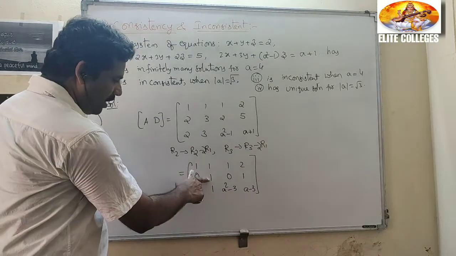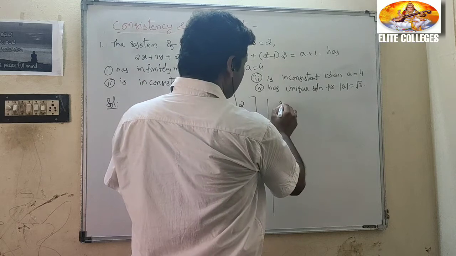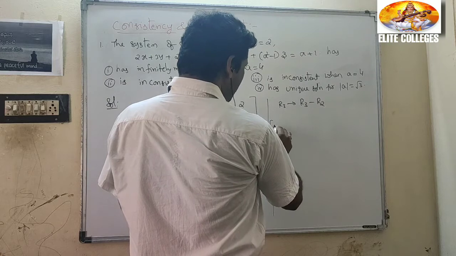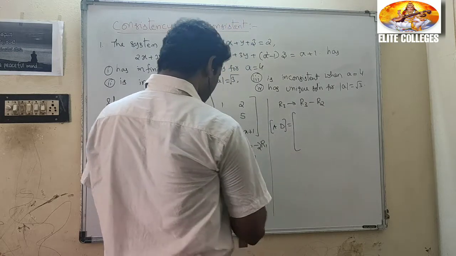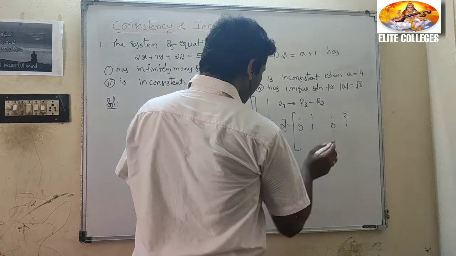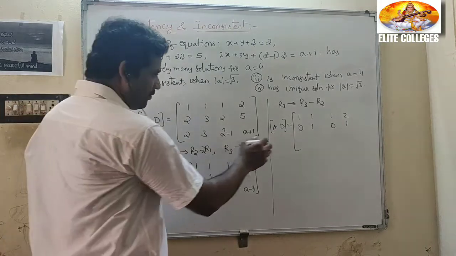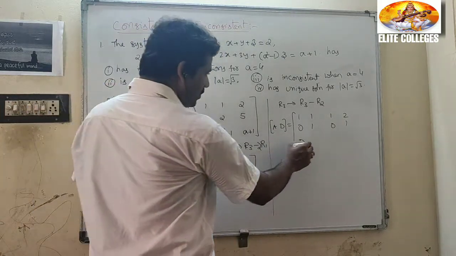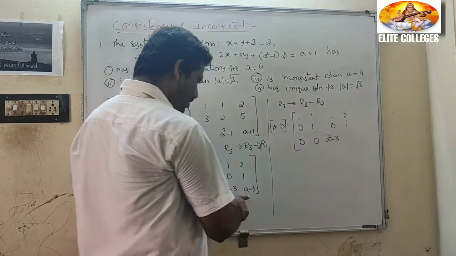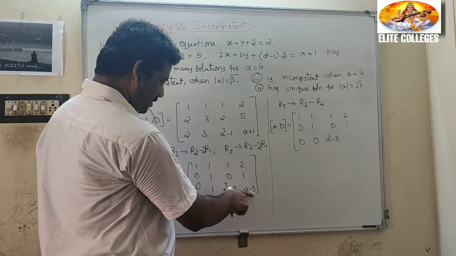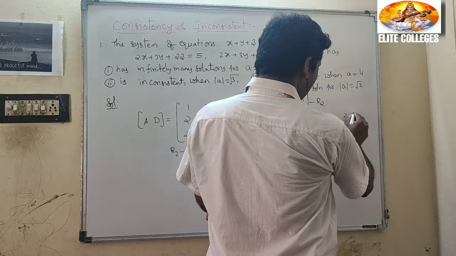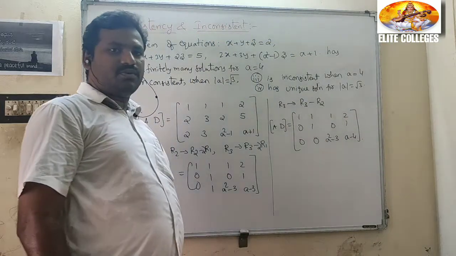Now R3 implies R3 minus R2. What is the augmented matrix equal to? 1 1 1 2. 0 1 0 1. R3 minus R2: 0 minus 0 is 0, 1 minus 1 is 0, a² - 3 minus 0 is a² - 3, a - 3 minus 1 is a - 4. That is the a - 4.